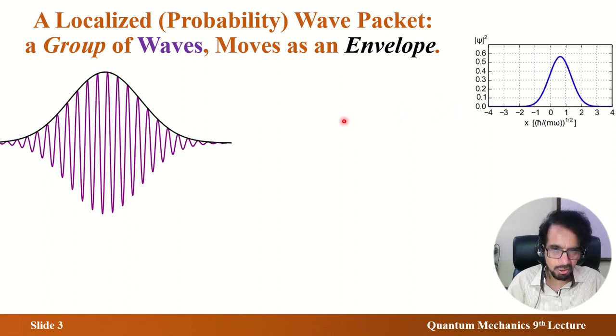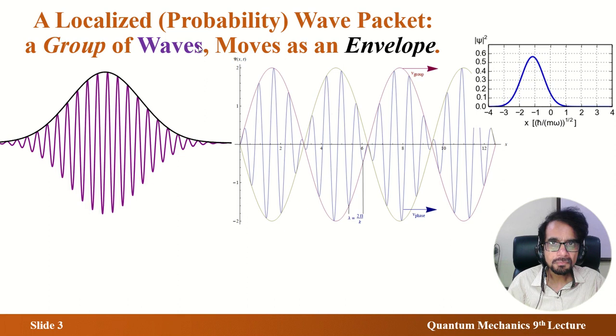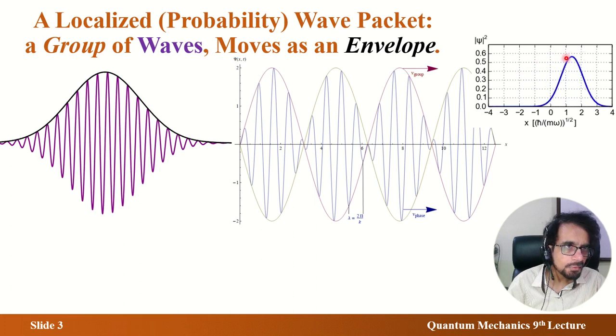Next I show you all three together. This is the envelope. This is a group, many waves combined to make this, and the envelope or group velocity is this. It is moving forward, and now coming backward.